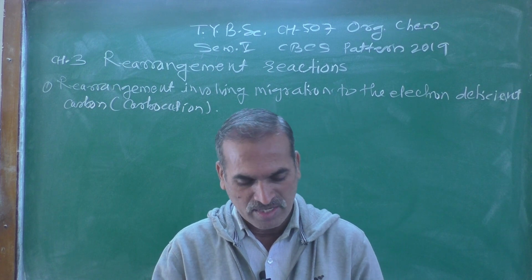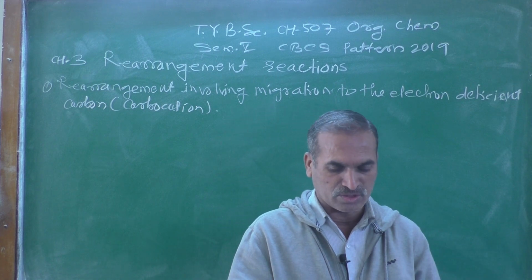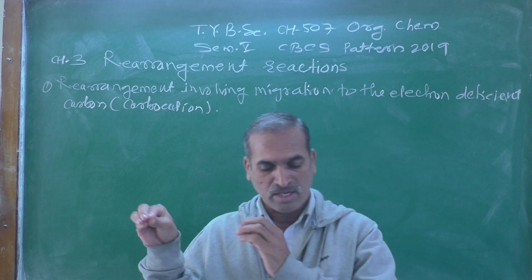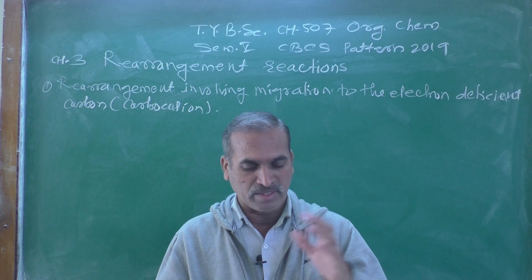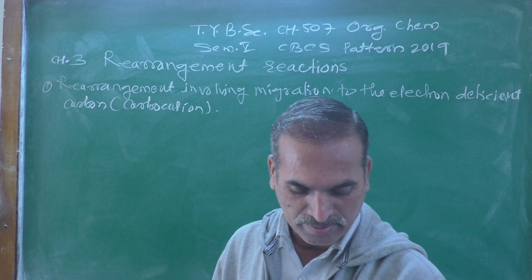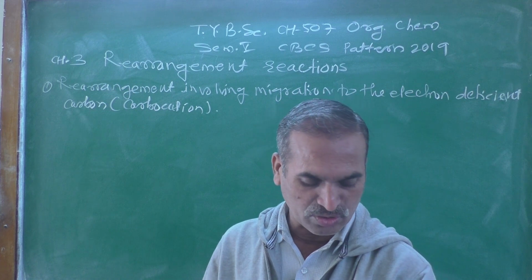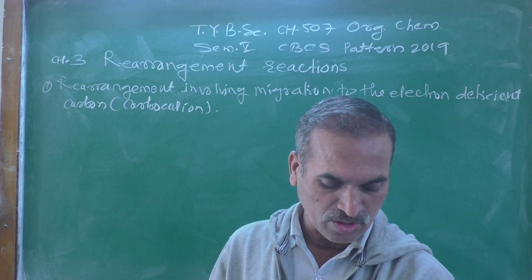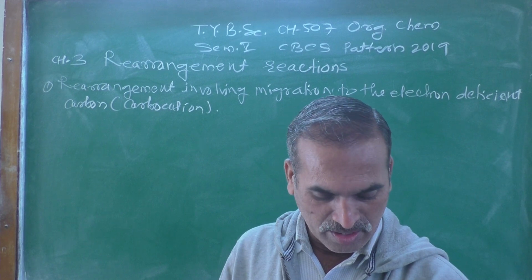In our previous lecture we discussed that M is the migrating group or atom, A is the origin of migration or migration source, and B is called the migration terminus.